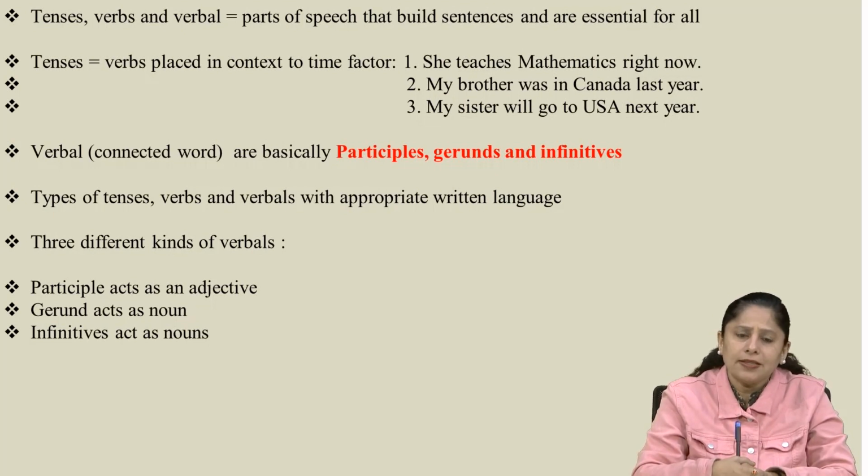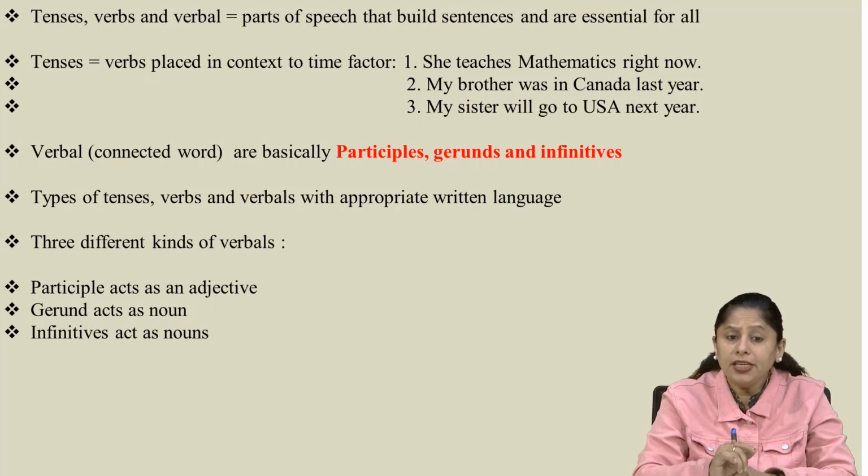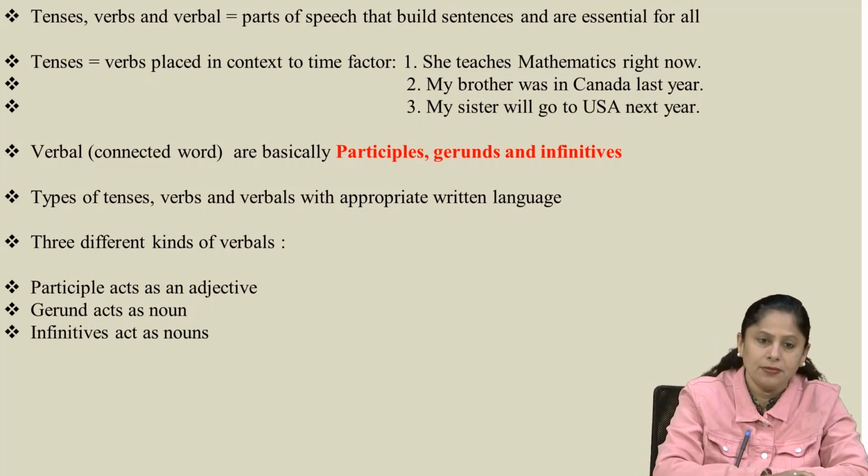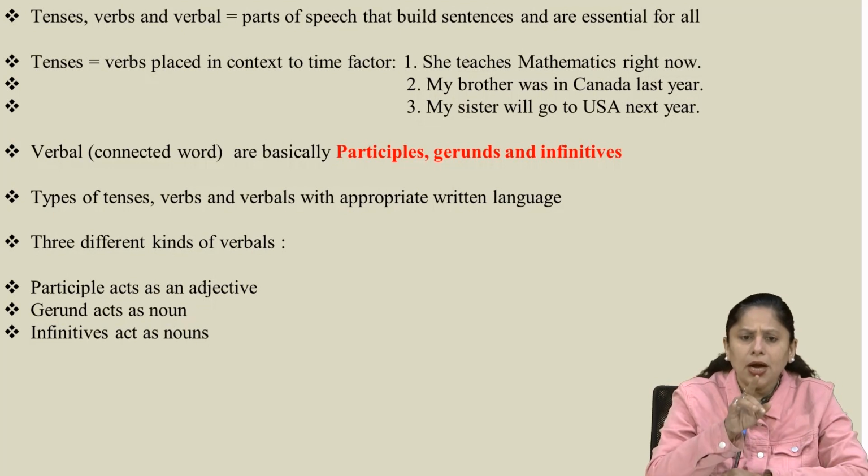Participle acts as an adjective. Look. Then another one, the gerund acts as a noun. And the third one, the infinitive acts as a noun. Now how does this happen? Let us see. You have to remember, the participle plays the role of the adjective.